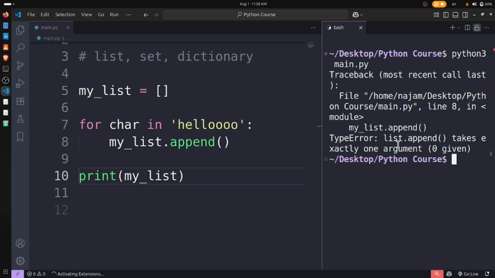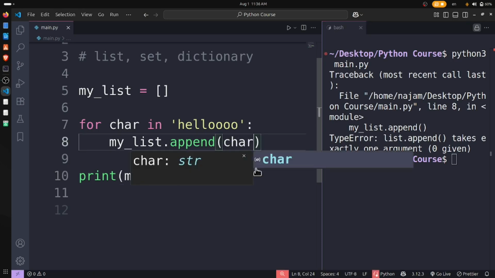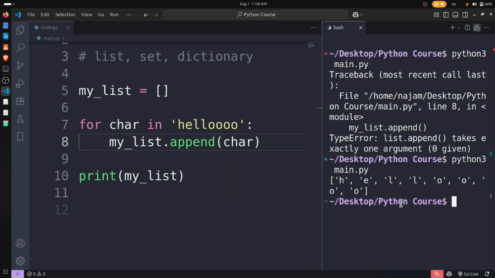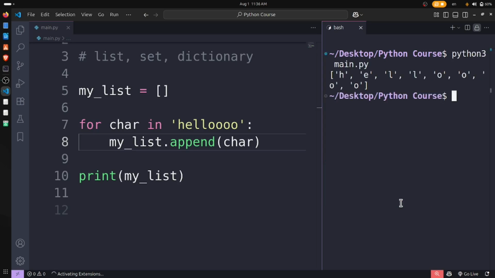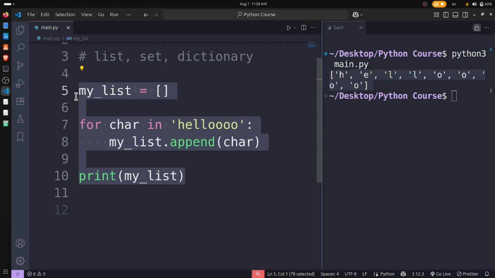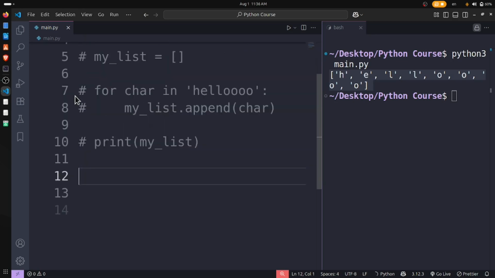It looks like this. This append takes a character, this character. Very nice and clean. Hello. And the list we have seen here, we have created this list. But what is the best way to create it very easily? So we talk about list comprehensions here.